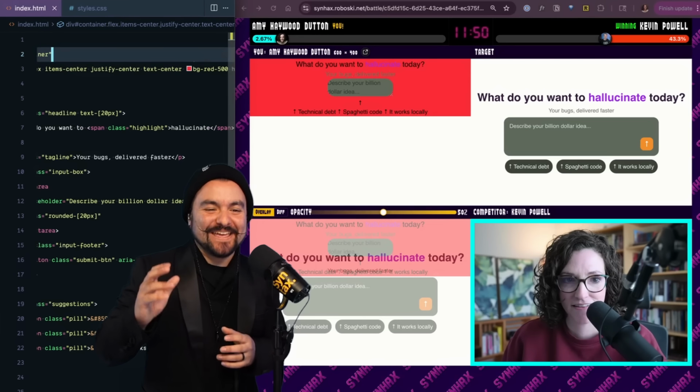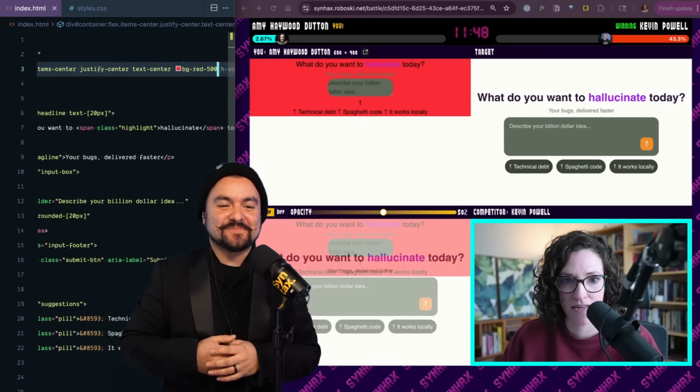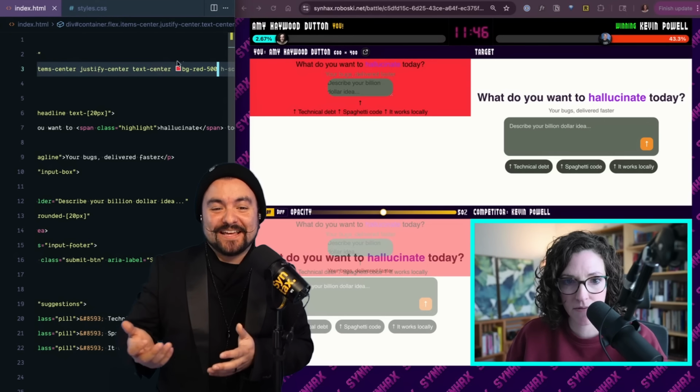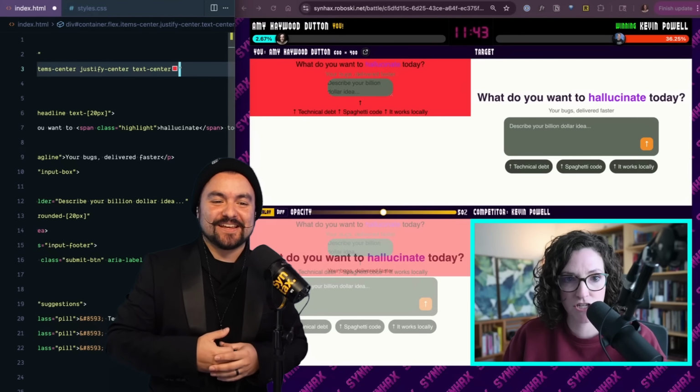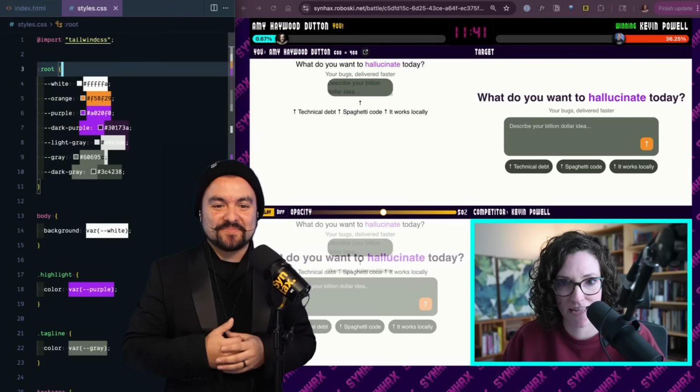And I didn't notice it, but Amy's using Tailwind. She's one of the first competitors to be using Tailwind here, and the Tailwind classes weren't actually applying, so I was just looking at the initial styles. But there we go. Her styles have actually been applied.